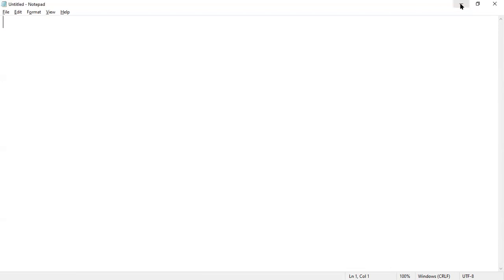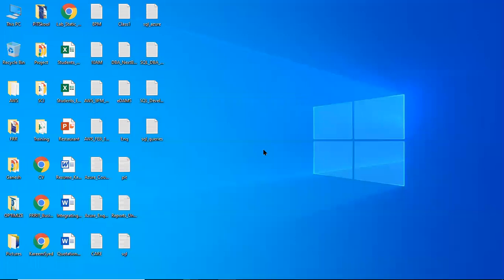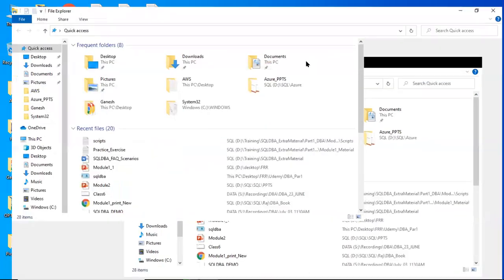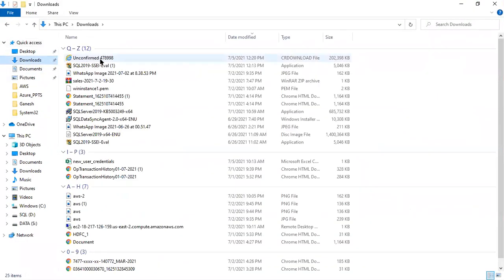Once this SSMS is downloaded successfully, we can run the setup. Just 2-3 steps are there. It will take the default path, C Program Files x86 Microsoft SQL Server.